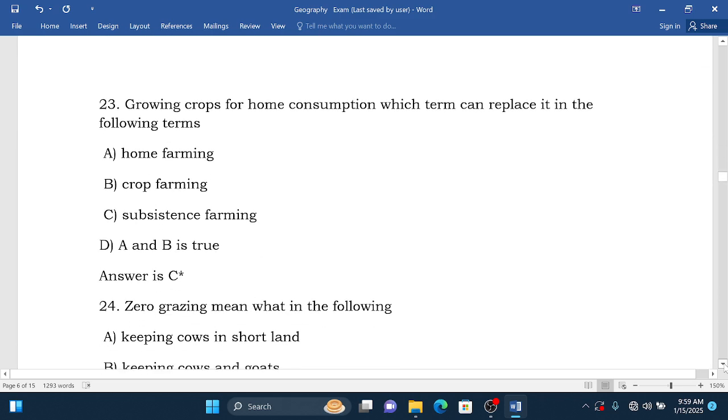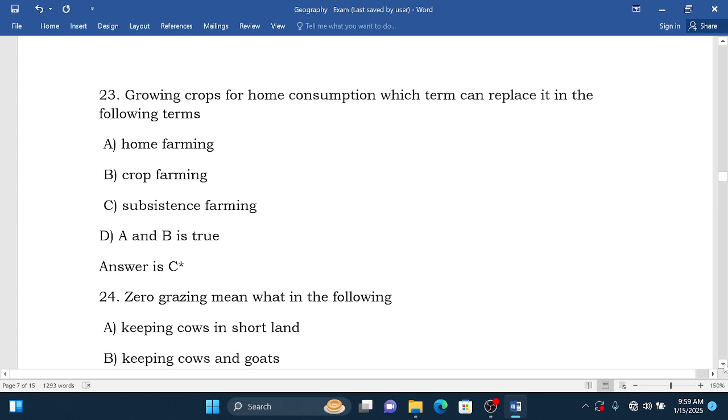Growing of crops for home consumption. Which term replaces this in the following? Home farming, crop farming, subsistence farming. D, A and B is true. No, the correct answer is C, because subsistence farming is where crops are grown, but you don't bring them to the market, you only bring them to your home and you start consuming. So such a type of farming is subsistence farming. Then therefore the correct answer is C. We go to the next.